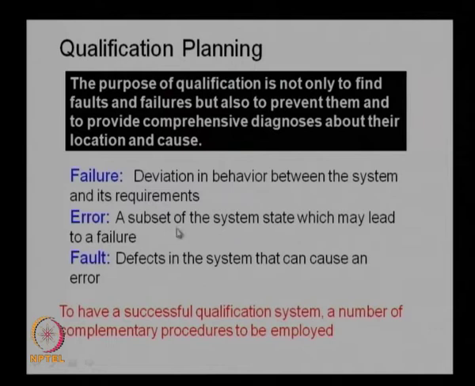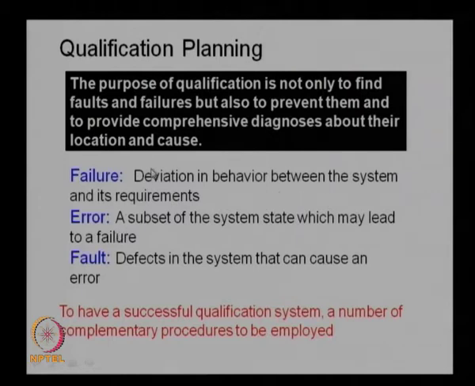A system state, whether it is the temperature, the pressure, the processing time or the processing capability, any of these parameters is a subset of the system state. This may cause a failure. So, that is an error, and fault is a defect in the system that can cause an error.